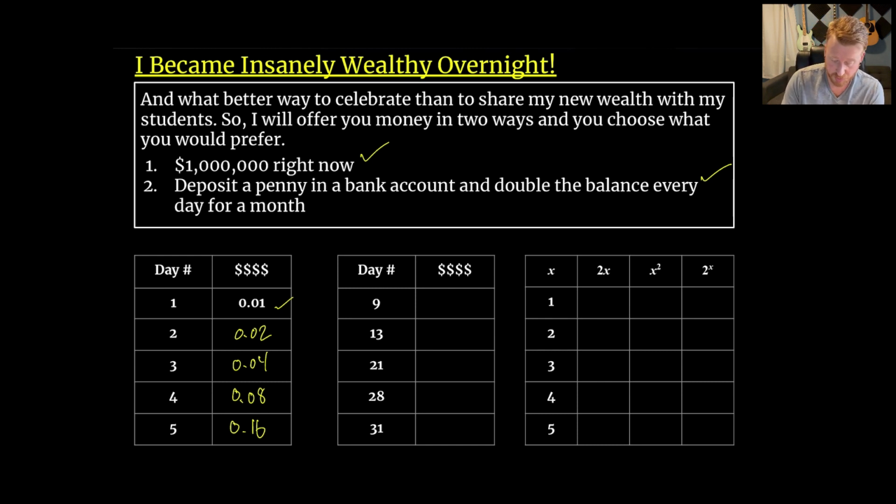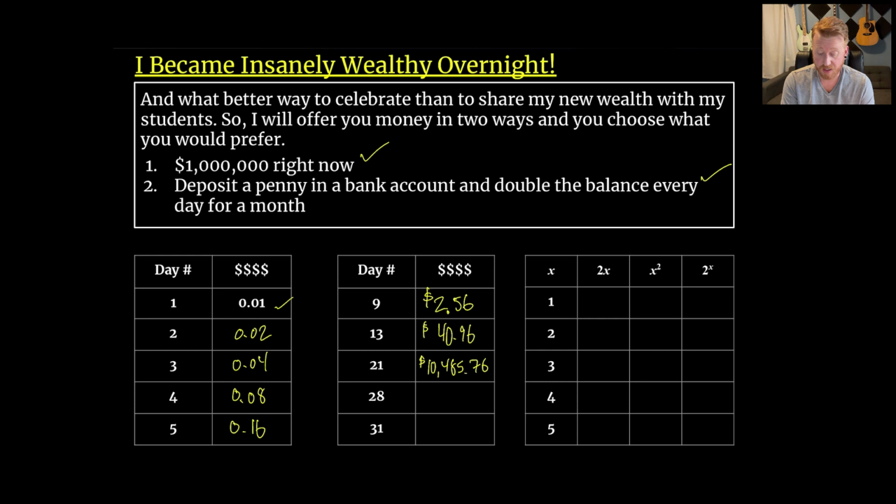By the time we get to day 9, there should be $2.56, which is better than 16 cents, but it's still a long ways off from $1 million. So we'll head into the future a few more days. On day 13, there will be $40.96. So we're getting close to halfway through, and we are a long ways off from $1 million. By day 21, things have been doubling for a while. We're actually up to $10,485.76. So, not too bad.